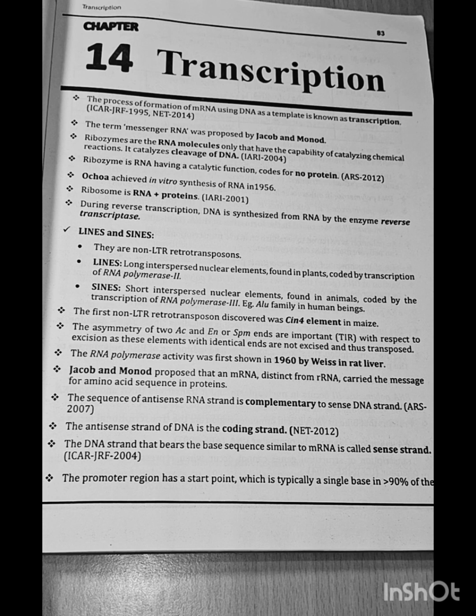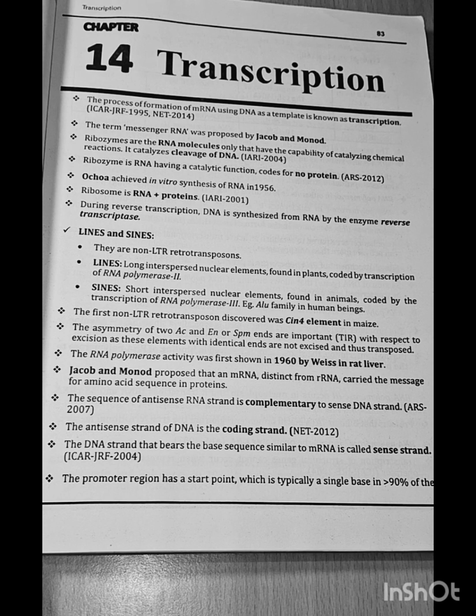The RNA polymerase activity was first shown in 1960 by Weiss in rat liver. Jacob and Monod proposed that an mRNA distinct from rRNA carried the message for amino acid sequence in proteins. The sequence of antisense RNA strand is complementary to sense DNA strand.